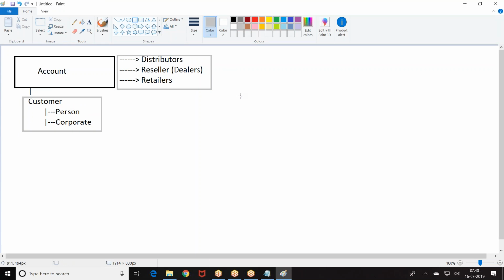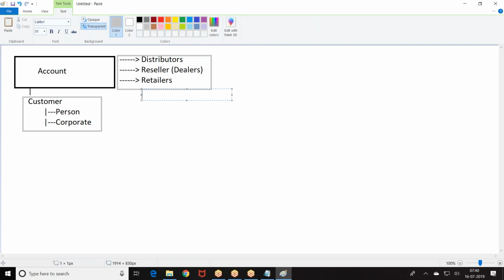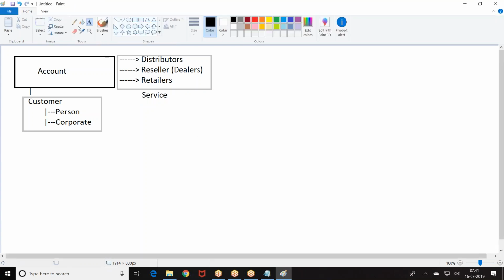So who is going to be your account? In your case, the distributors are the consumers. Here we also have service providers. Your account can be a service provider also. Installations require a team, so they also become accounts. But because we are dealing with the sales process, we are not considering those services. These are the categories of people whom we are dealing with.